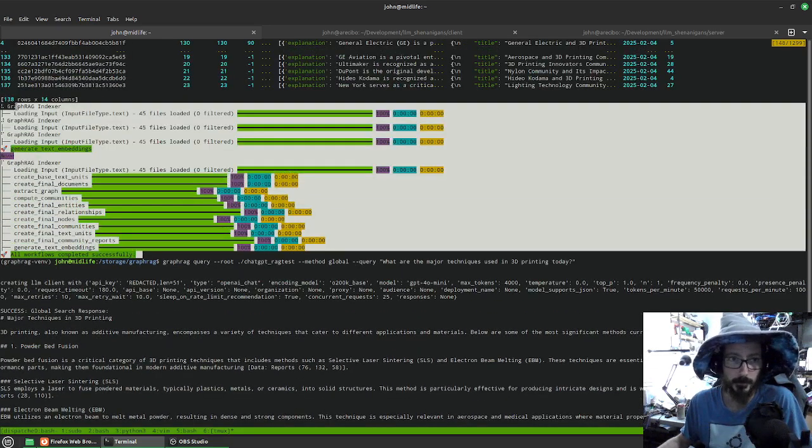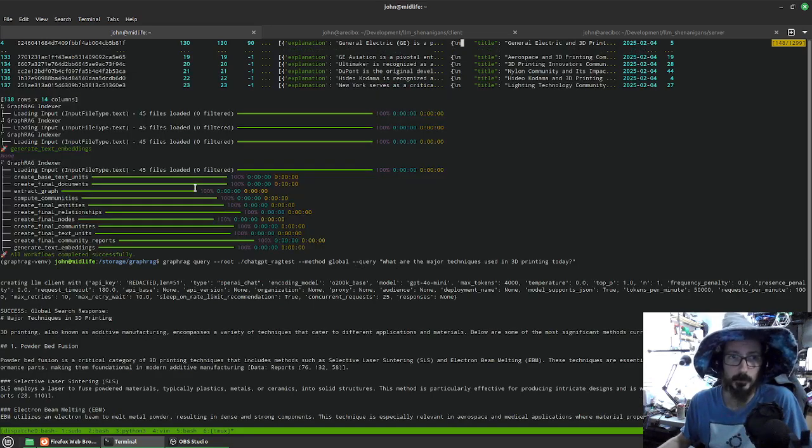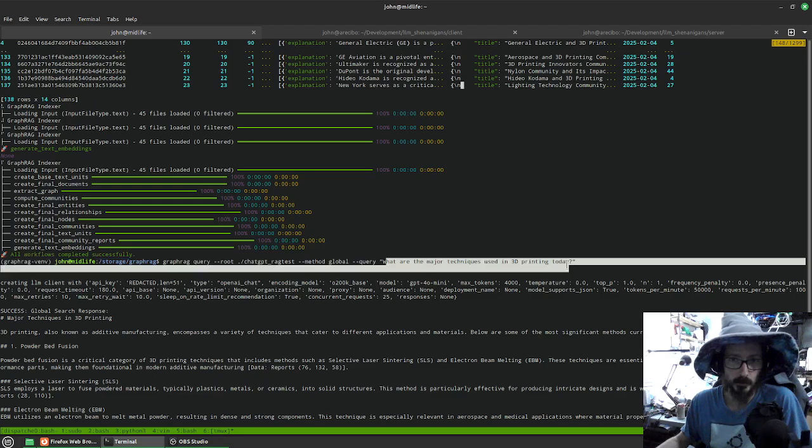I really think this thing makes dozens and dozens, if not hundreds of LLM calls just to, in this case, make a graph of 50 Wikipedia articles. And that's that folder of 3D printing documents that I was working with. After it did all of those, I can put in a query and just say something like, do a global query. What's the major techniques used in 3D printing?